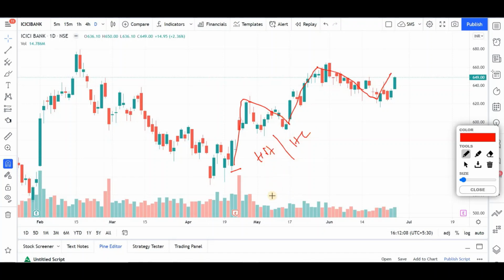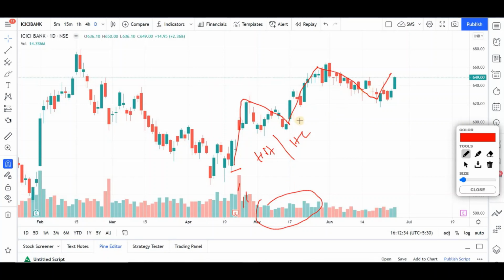And also look at the volume. So whenever the price was moving up, you can clearly see good volumes, right? Good volumes, good volumes. And when the price was coming down, the volumes almost were drying up. So what essentially it tells you is that on the way down, traders have not sold much of this stock yet. So it's a kind of a good opportunity to enter.